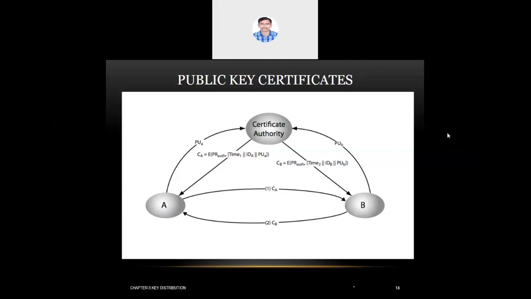So what is A doing first? Suppose A wants to communicate with B. A will register his public key with the certificate authority. Similarly, the same will be done by all the users who want to communicate with other people. And this is only a one-time process. The moment A registers his public key with the certificate authority, it is accessible.